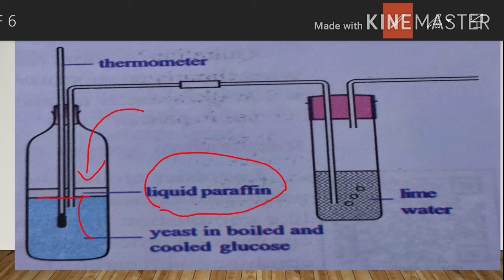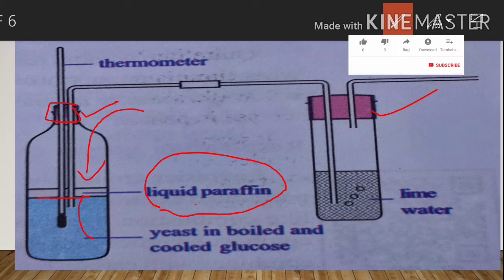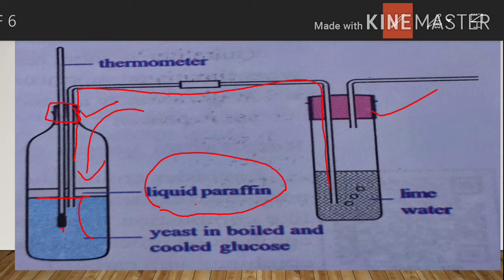So this is the role of the paraffin solution. Then we can take two rubber holed corks. This one is a 2-hole rubber cork and this one is a 2-hole rubber cork. Within one hole we should arrange the thermometer, and within the other hole we have to arrange the U-shaped bent glass pipe. We should carefully observe that the bulb of the thermometer should be immersed in this glucose solution, and similarly the bent pipe should be immersed in this glucose solution.